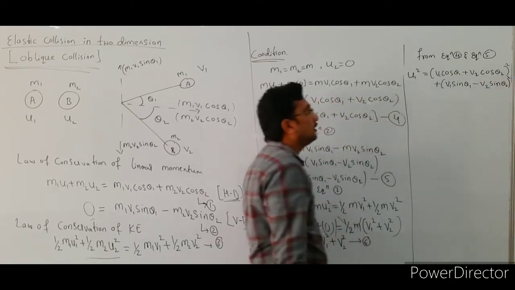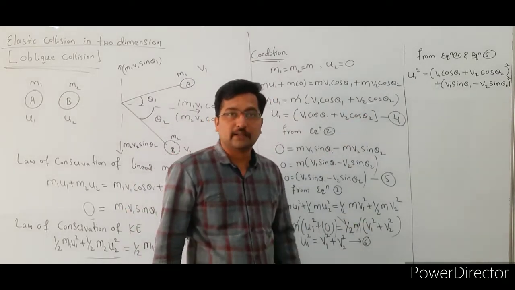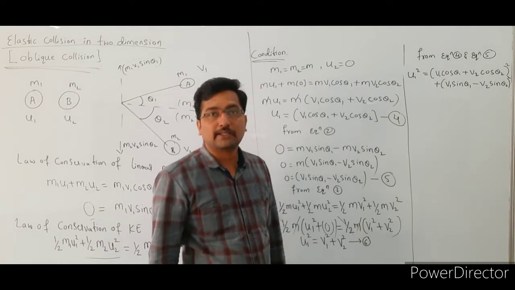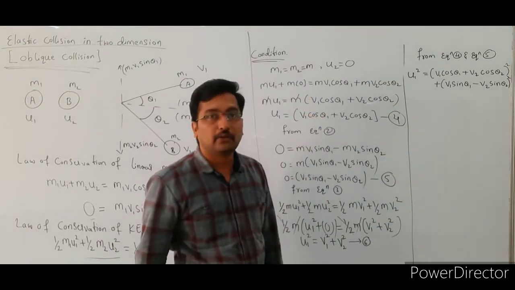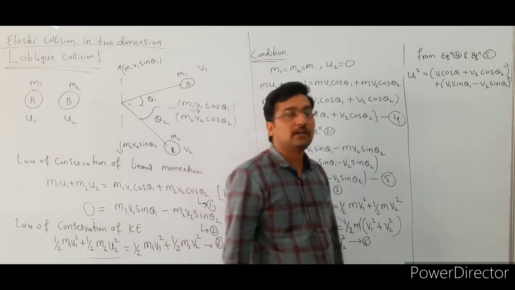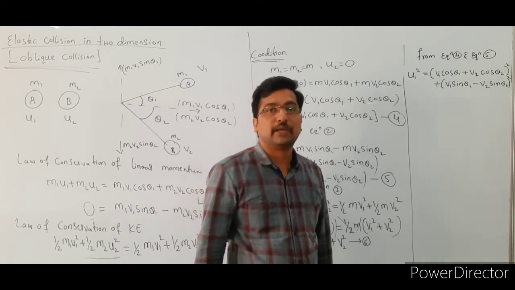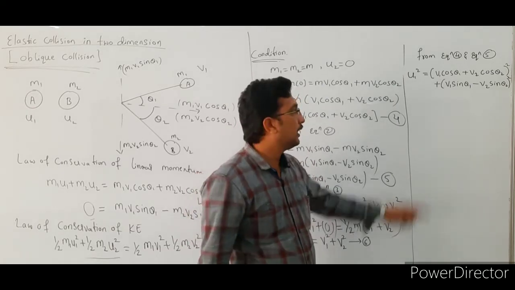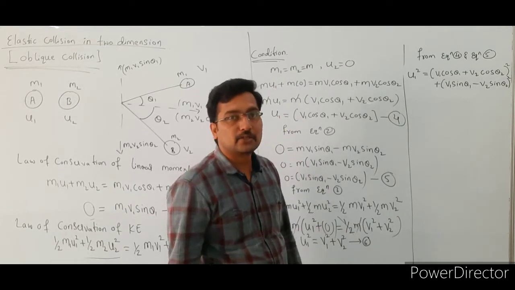So already we know that this v1 cos theta 1 plus v2 cos theta 2 is in the form of a plus b whole square, and v1 sin theta 1 minus v2 sin theta 2 is in the form of a minus b whole square. So already we know the formula a plus b whole square is a square plus b square plus 2ab, and a minus b whole square formula is a square plus b square minus 2ab.